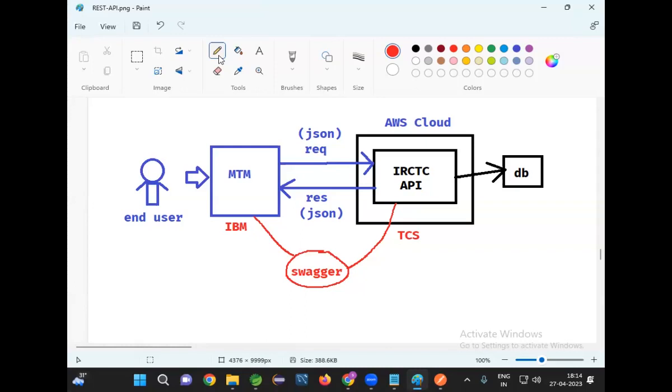What is the purpose of this Swagger documentation? This Swagger documentation is used to provide API URL, API operation, API input, API output, everything it will give you like a user manual. If you have that user manual, then you can start your consumer development. Without having API documentation, you cannot develop the consumer because you don't know my API URL. You don't know what data I'm expecting to book the ticket. You don't know what output I will give you.